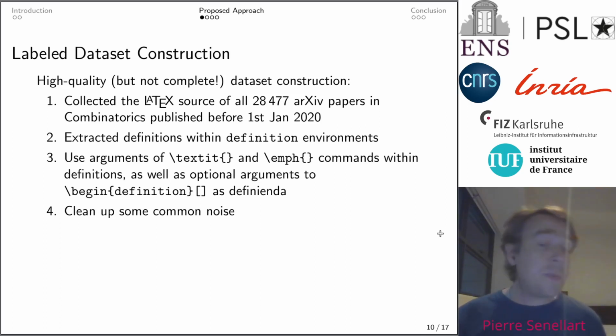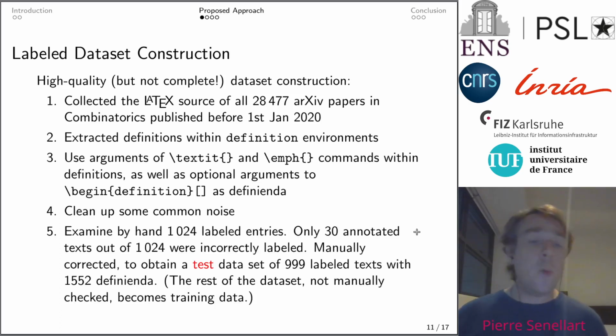After cleaning up some common noise, for instance common text that is set in italics but is not a definiendum, we obtained a dataset which we examined by hand. On a sample of 1,024 entries, we found that only 30 of them were incorrectly labeled. So this indicates that our dataset is of high quality indeed. We manually corrected these 1,024 to obtain a test dataset of around 1,000 labeled definitions with definienda. The rest of the dataset, which has not been manually cleaned but is still of high quality, becomes the training data.